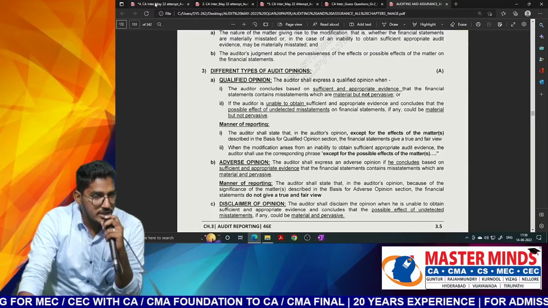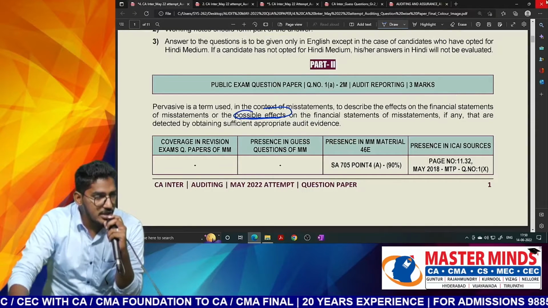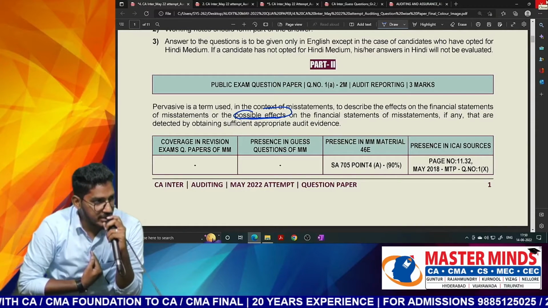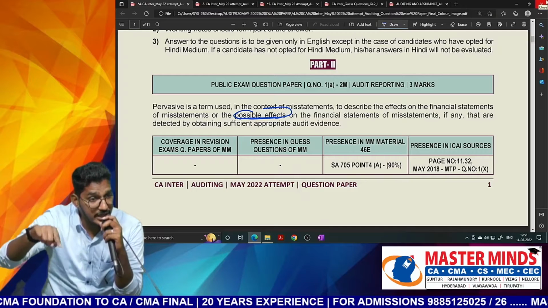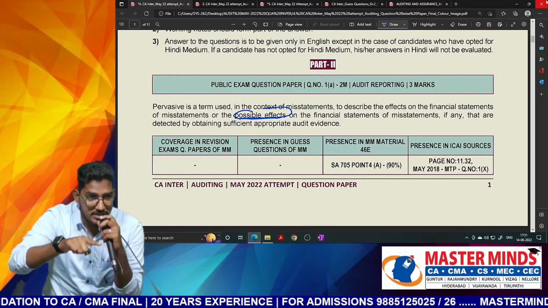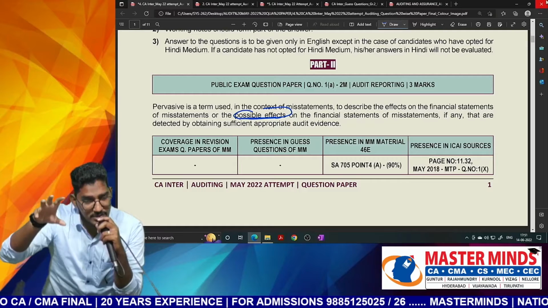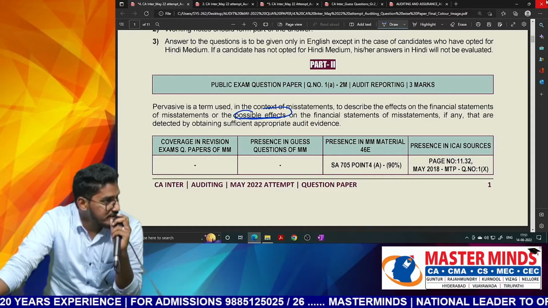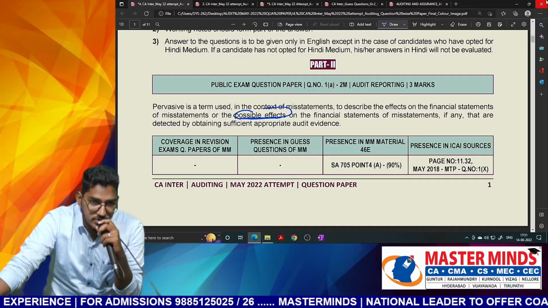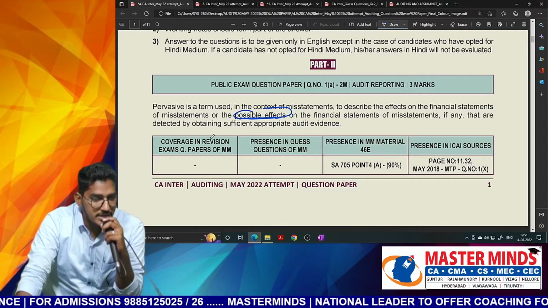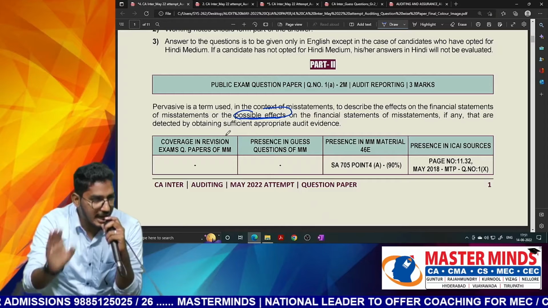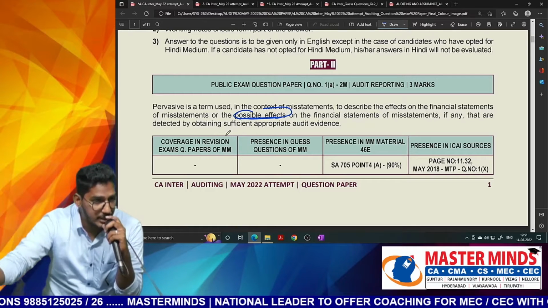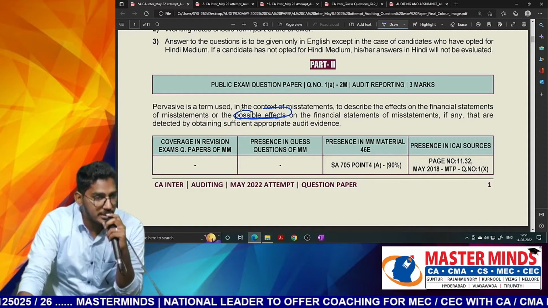So this you will be able to answer when you had a detailed understanding regarding different kinds of opinion. So the thing which should immediately strike your mind is, see, disclaimer of opinion we are giving. Why? Because the possible effect being material and pervasive. So we are giving disclaimer of opinion after concluding that misstatement is pervasive, but we don't have evidence. So the misstatement could be pervasive even if there is no evidence also. So that's why this given statement is not completely true, it is half true. Why? Because the other half part of the term is missing here, non-availability of audit evidence.